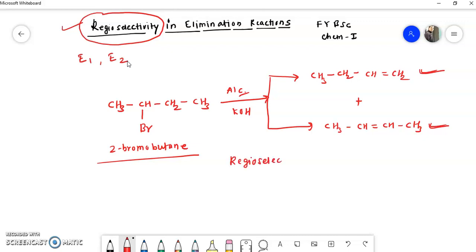Remember this. What is the meaning of regioselectivity? What is a regioselective reaction?